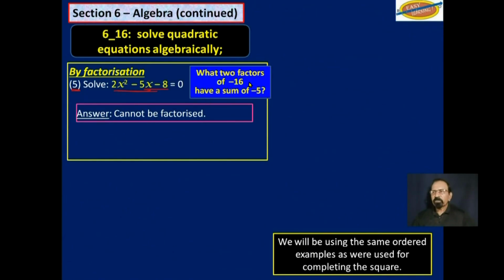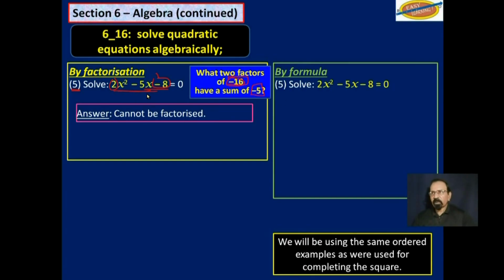What two factors of negative 16, that is to say 2 times negative 8, would give you negative 16? What two factors of negative 16 will add up to give negative 5? And there is no such two whole numbers. So we cannot solve it using factorization. So let's solve it using the formula, and the formula never fails.